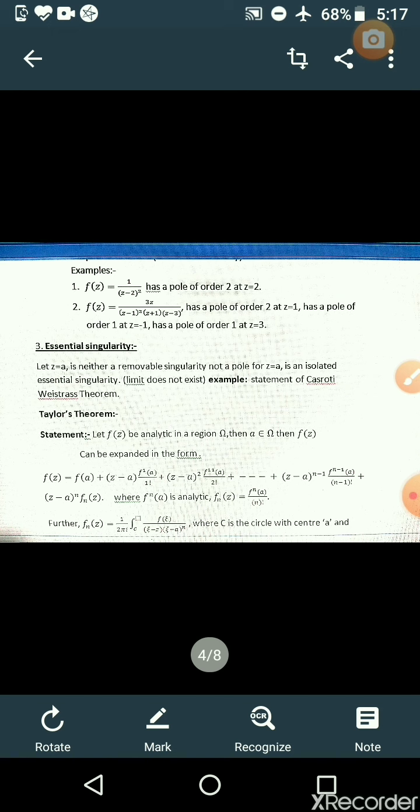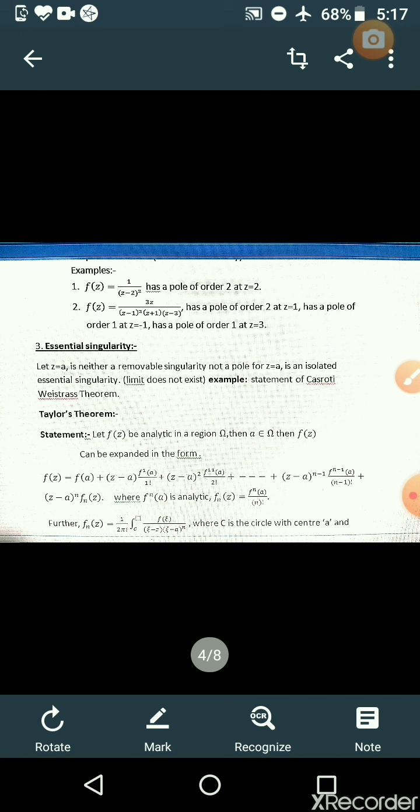Among the types of singularity, there are removable singularity, pole, and essential singularity. In a removable singularity, the limit exists and is finite. In a pole, the limit exists and is infinite, non-zero. In an essential singularity, the limit does not exist. So these are the differences between the types of singularities.